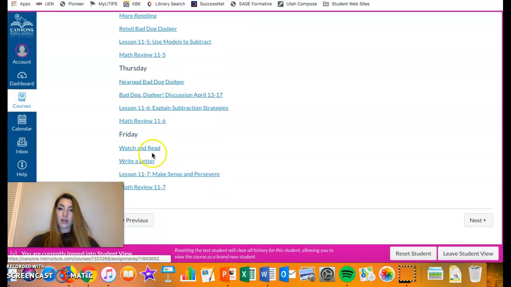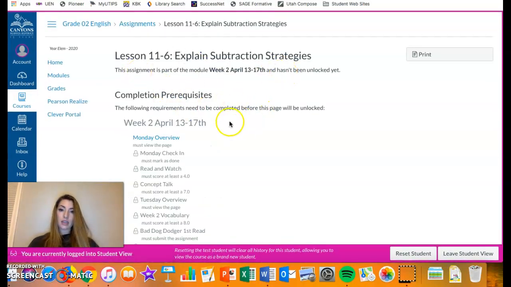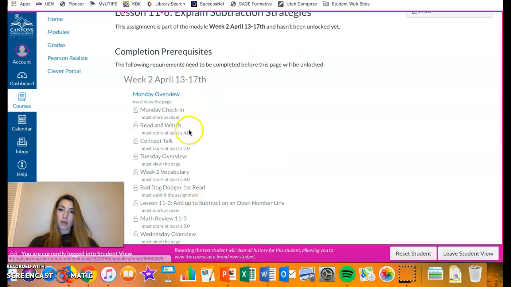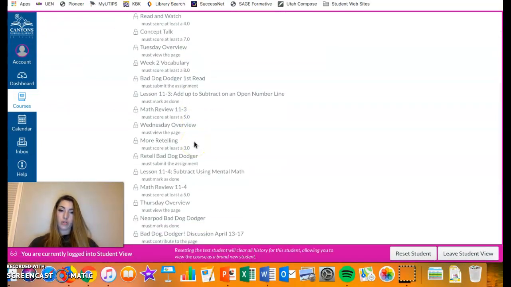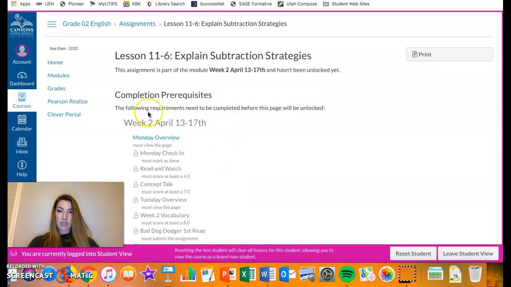Notice if I click on something for Thursday, it wants to load. It says that it's locked. I can't get into it. It tells me everything that I need to do here. Now this looks really overwhelming, but I made the pages a lot shorter so there's less activity per page. So hopefully that makes things easier.